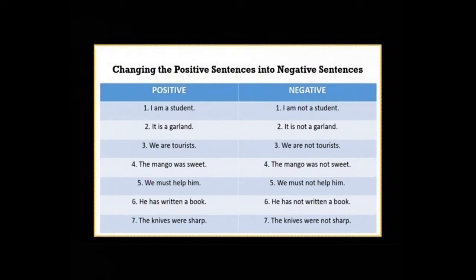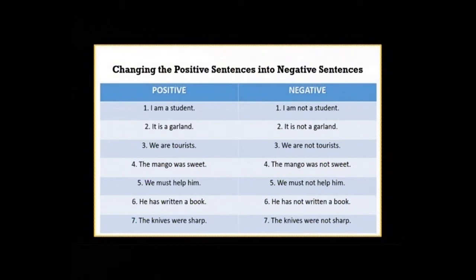Third, we are tourists. After adding not, it will become we are not tourists. Fourth one is the mango was sweet. Here the helping verb is was. So we will add not with it and it will become the mango was not sweet.